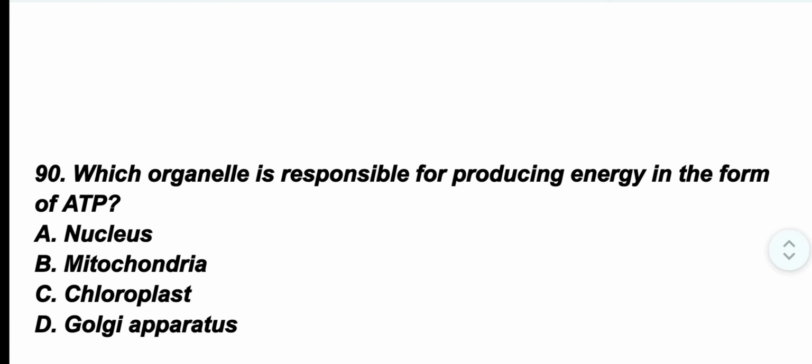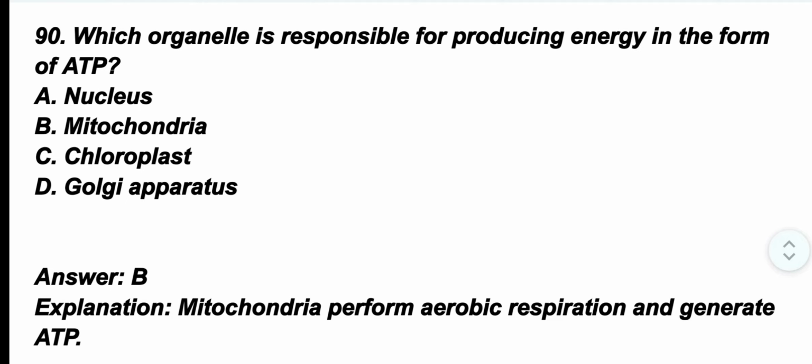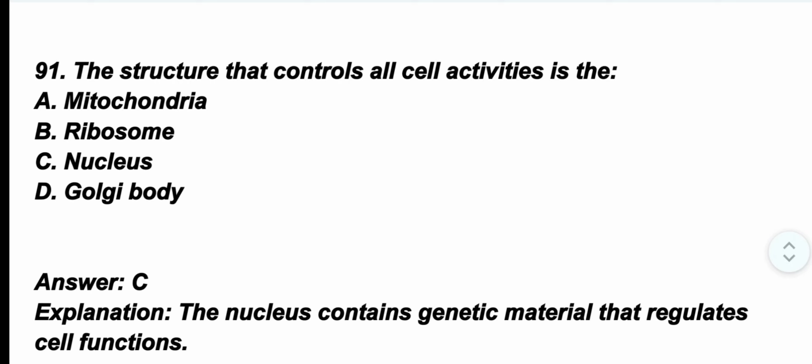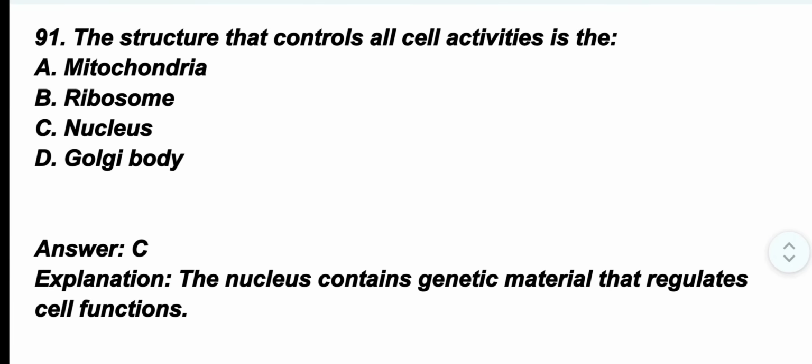Question number 90. Which organelle is responsible for producing energy in the form of ATP? The correct option is option B, mitochondria. Mitochondria perform aerobic respiration and generate ATP. Question number 91. The structure that controls all cell activity is the. The correct option is option C, nucleus. The nucleus contains genetic material that regulates cell function.